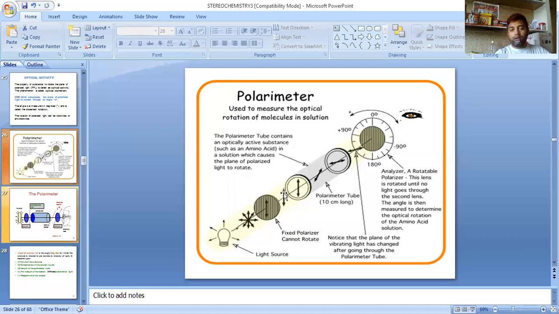See, this plane polarized light enters this polarimeter tube, and now it is getting rotated.